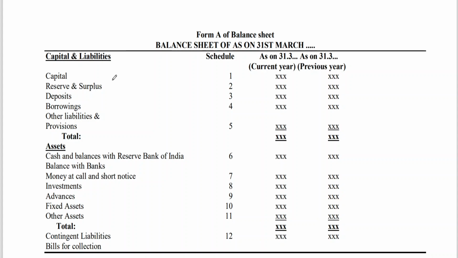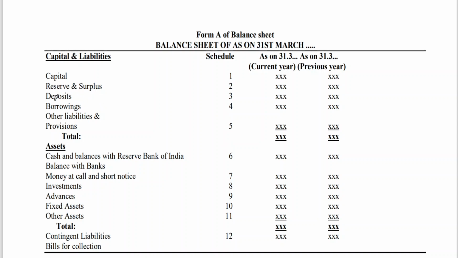We have seen the format of the P&L account, and we have seen the format of the balance sheet. So when you look at the balance sheet here: capital, schedule 1, current year, previous year. Of course, in the examination you don't have any previous year. Reserves and surplus, schedule 2, deposits, schedule 3, borrowings, schedule 4, other liabilities. These are all the liabilities of the bank. Capital, reserves and surplus, I think you all are aware of.